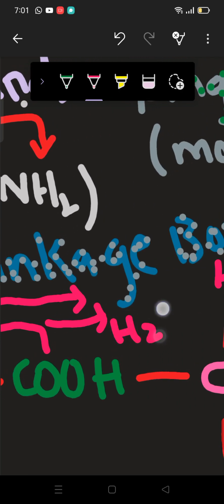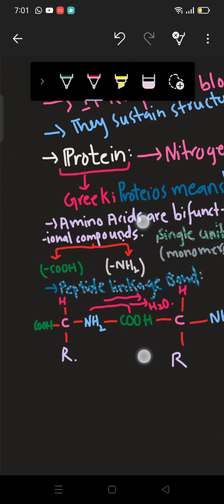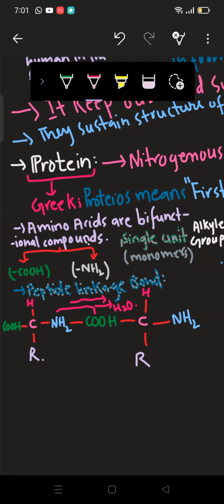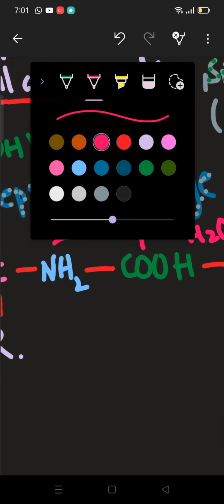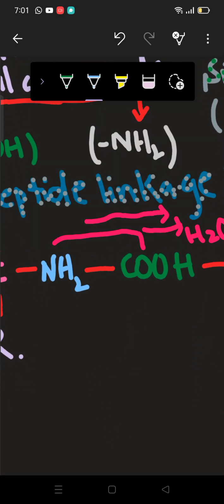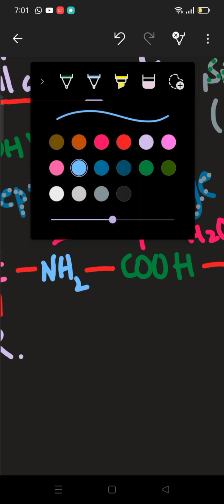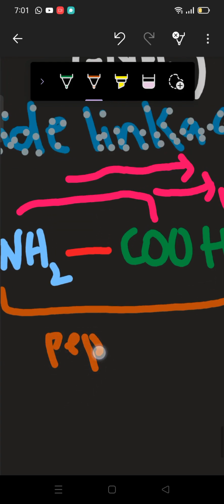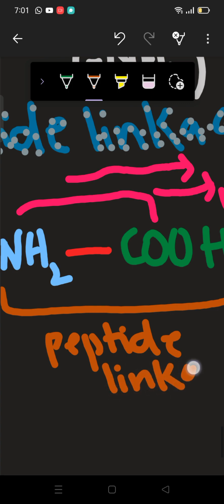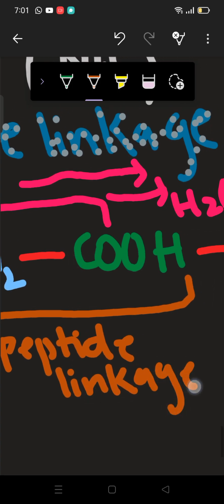Alright, H2O is emitted out from here, then the bond is formed between them, and that bond is what we call the peptide linkage bond. So let me write this here. So here we have peptide linkage bond.